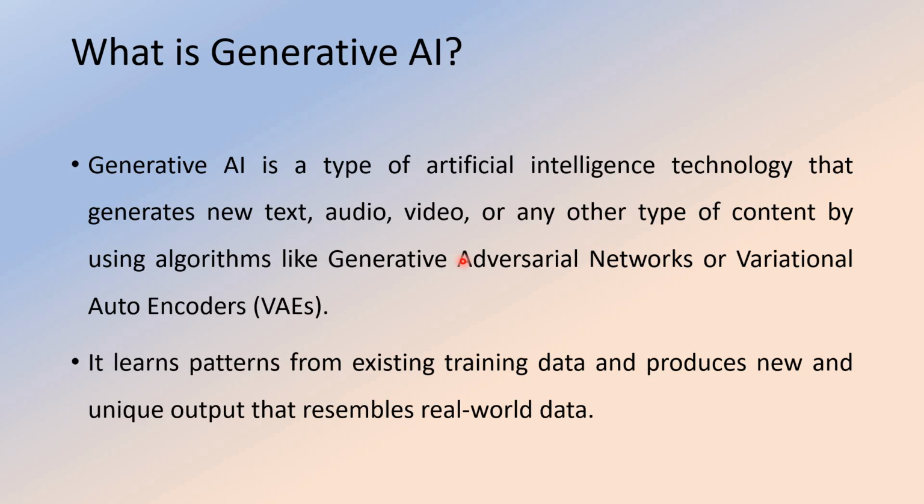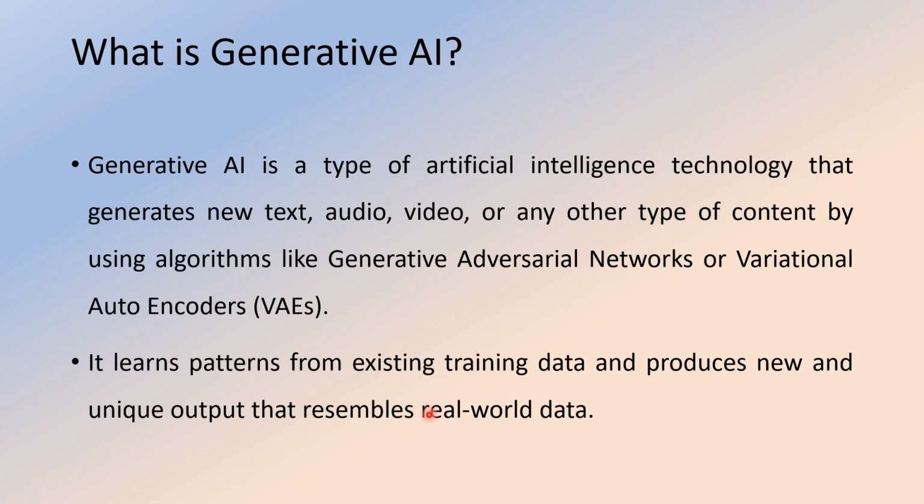In order to generate that, we need to train on the text, the audio, the video, whatever it is. So we need to train large neural networks. It is a large class of neural networks, generative adversarial neural networks, and these are again convolutional neural networks which we use in deep learning.